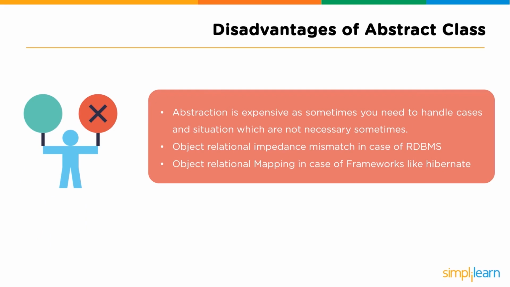Followed by that, the second disadvantage is object relational impedance mismatch in the case of RDBMS, and the last disadvantage is object relational mapping in case of frameworks like Hibernate. So these are the few important disadvantages of using abstract classes in Java that you need to consider before using them in your project.